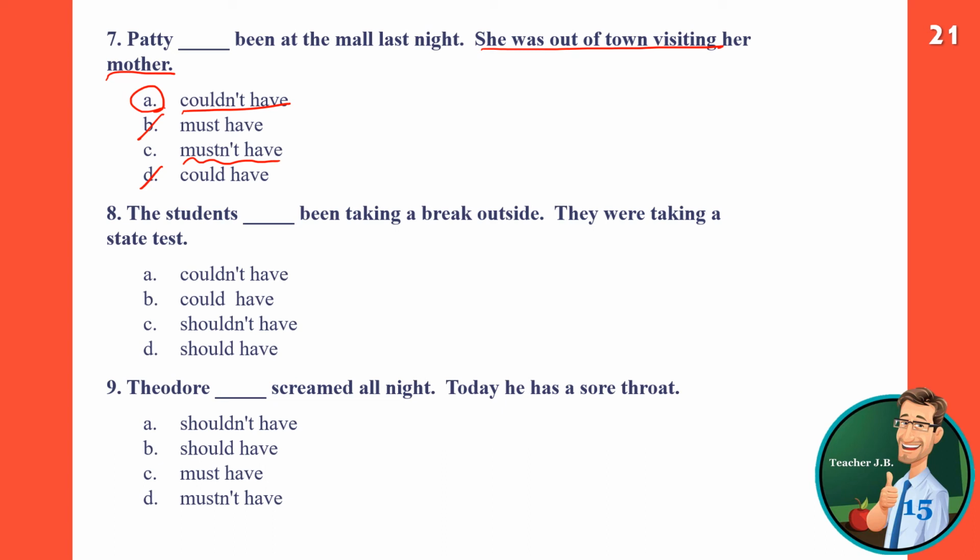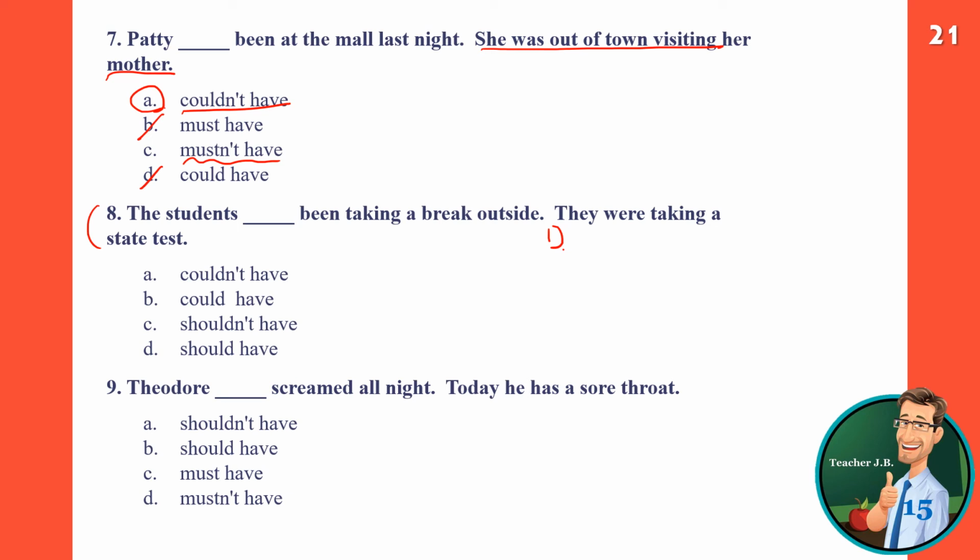The students blank been taking a break outside. They were taking a state test. Again, this is not a great answer, a great question. There can be two possible answers. The students blank taking a break outside.